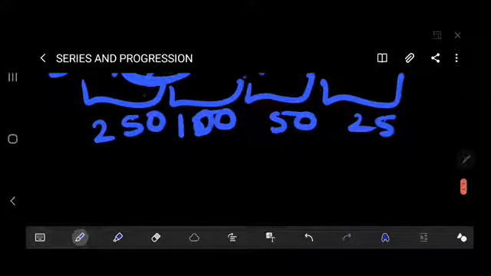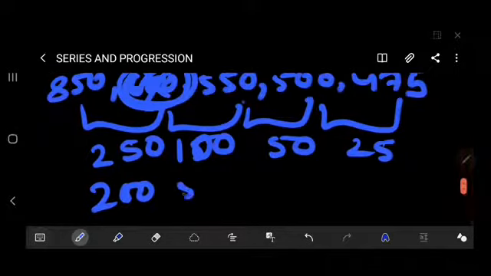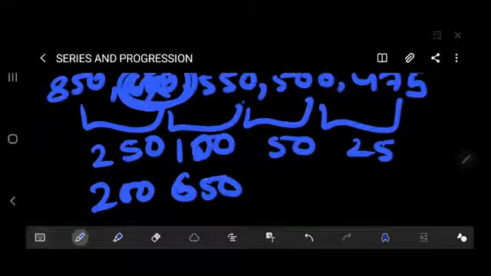Okay, so what will the correct one be? There is a difference of 200, so this will be 650, and if here is a difference of 100, then the series will be correct. So the wrong term is 600. Thereafter the second one probability is what?